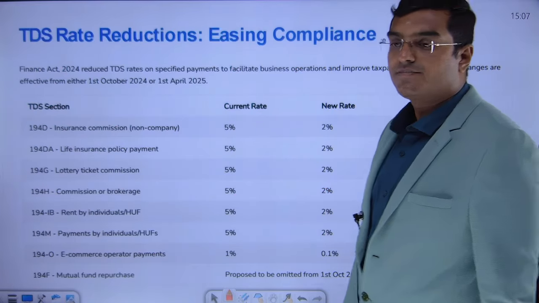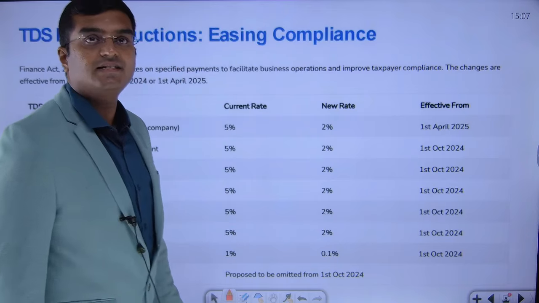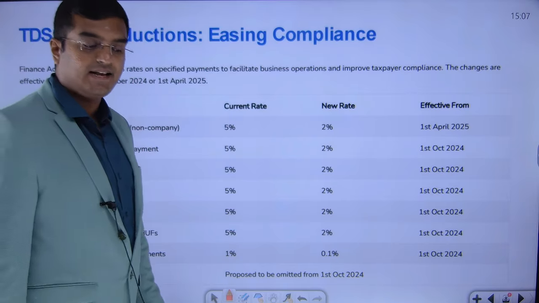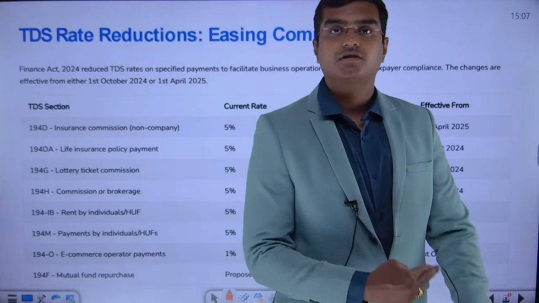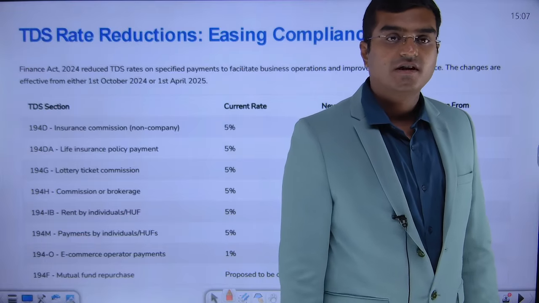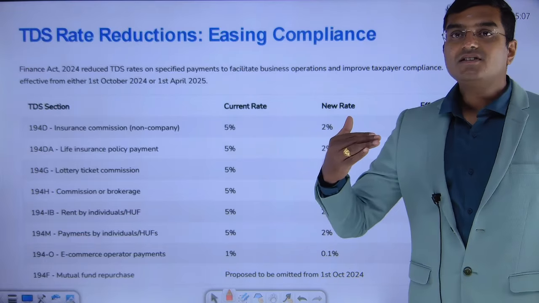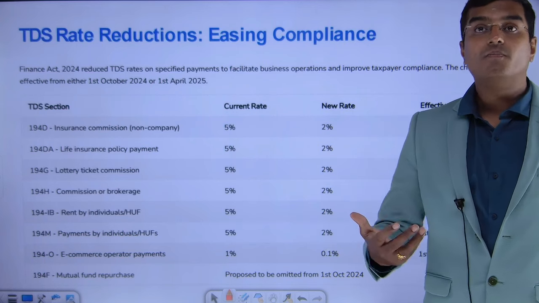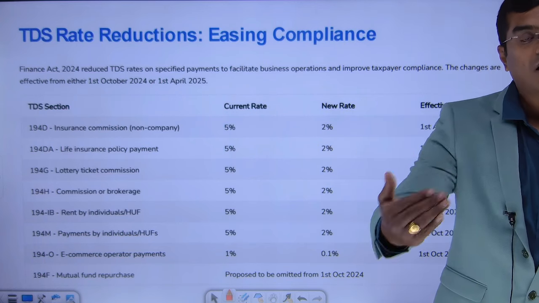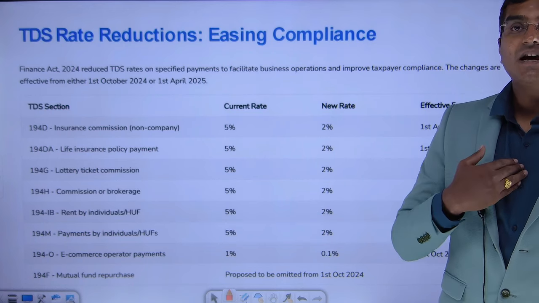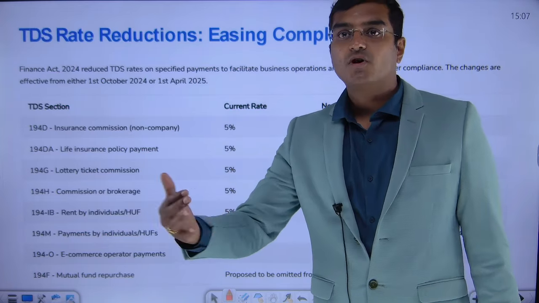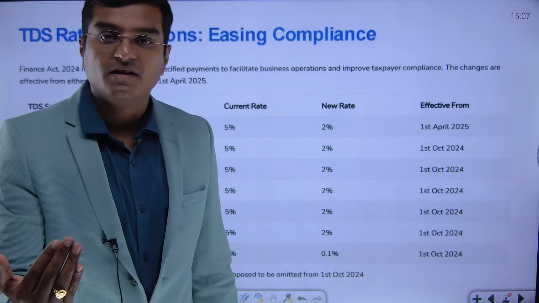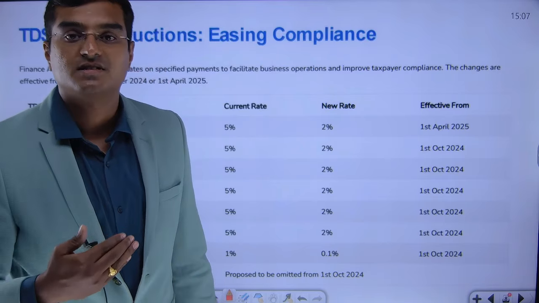Okay. Yes, friends. The next amendment, if you see, is coming with respect to your TDS rate, dear friends. First of all, what do you mean by TDS? Tax deduction at source. What is this tax deduction at source? Generally, tax deduction at source means tax is deducted at the source itself, by the person who is paying the money to another person. Let us say, for example, I am the employer of a company. I have certain employees with me. I need to pay salaries to my employees. When I pay salaries to my employees, I deduct tax at the source itself.